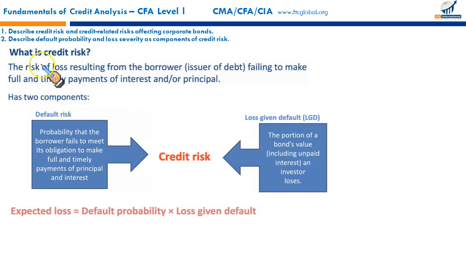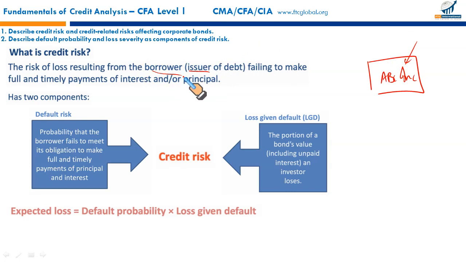The first LOS, in fact, first two have been combined. Describe the credit risk and credit-related risks affecting corporate bonds, and describe default probability and loss severity as components of credit risk. Let's say I purchase bonds of ABC Incorporated. ABC Incorporated is the issuer or the borrower who has taken money from me.